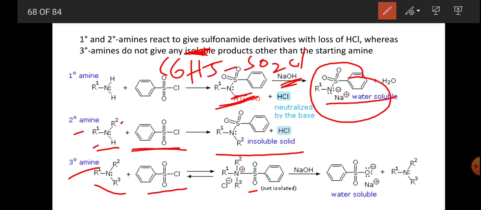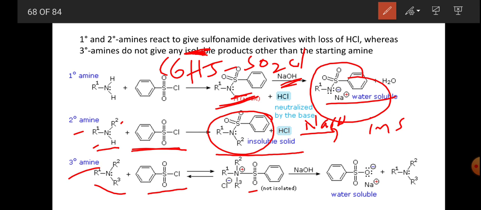Whereas secondary amines on reaction with benzene sulfonyl chloride form dialkyl benzene sulfonamide, which is insoluble in NaOH.